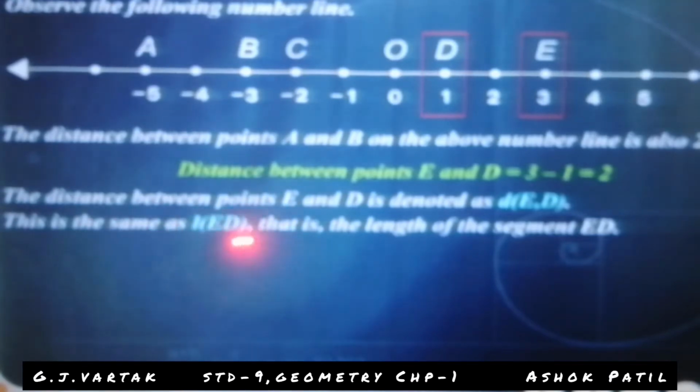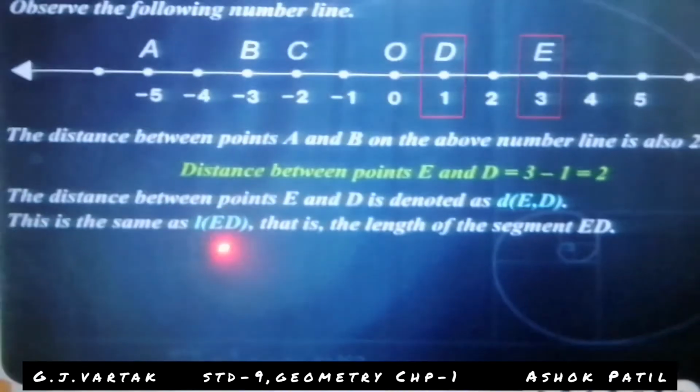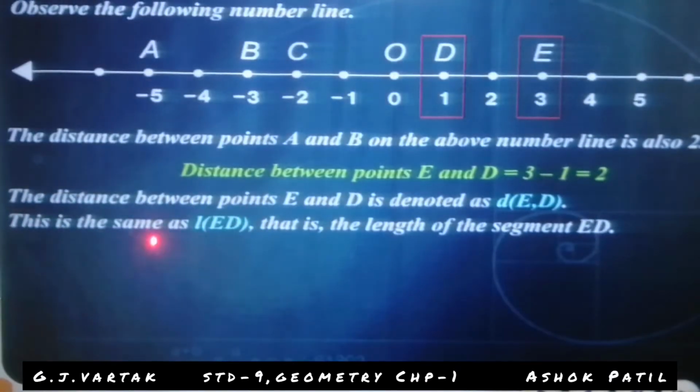The length of the segment is ED, that's why there is no comma. When you find the distance, you give the comma, but when you find the length of the segment, you cannot give the comma. Distance ED and segment ED are equal.